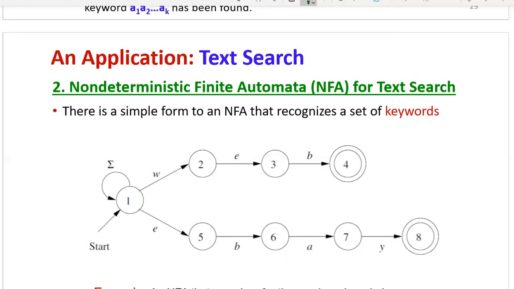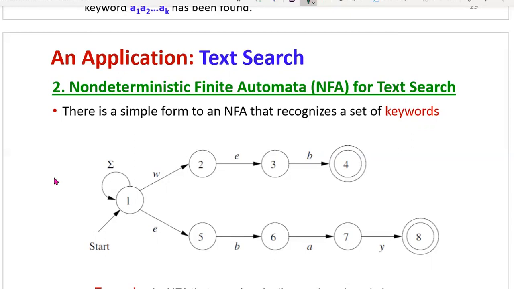Sigma means the loop, whether it may start with W or E or B or A or Y. So sigma can be repeated once or several times on the same state itself. If you don't have any repetition, then you can proceed either along the top sequence or the bottom sequence.